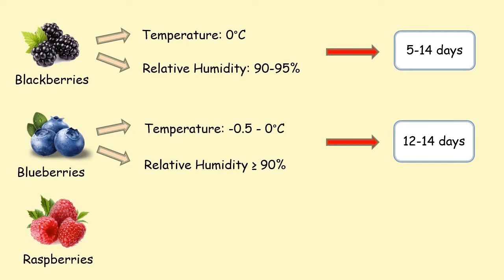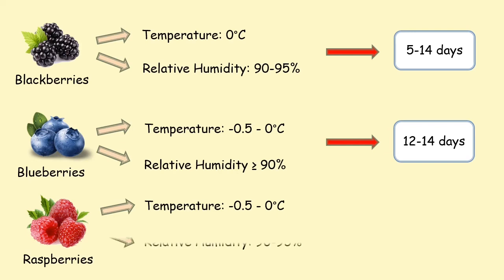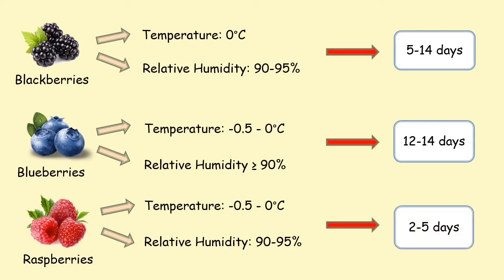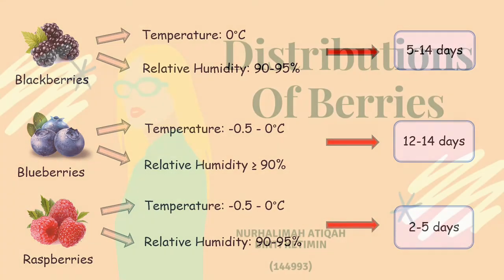Lastly, for raspberries, the storage temperature should be negative 0.5 to 0 degrees Celsius and at relative humidity of 90 to 95%. This condition will extend the post-harvest life of raspberries till 2 to 5 days.